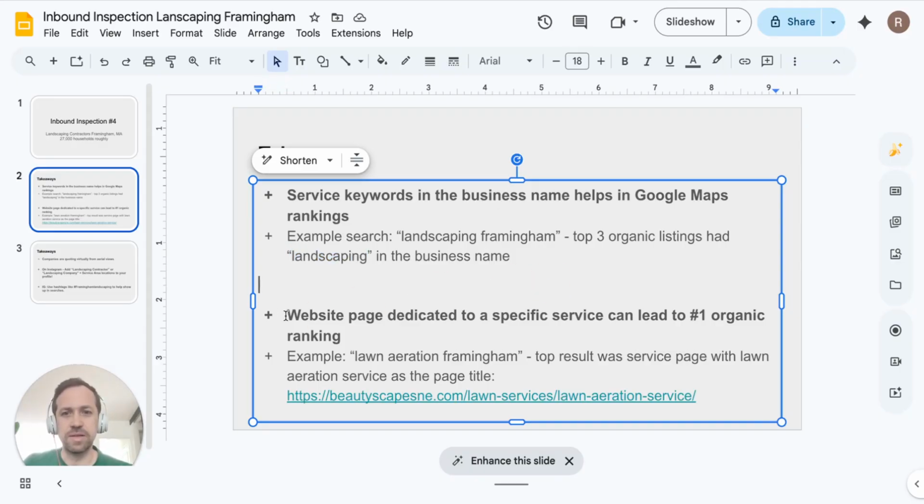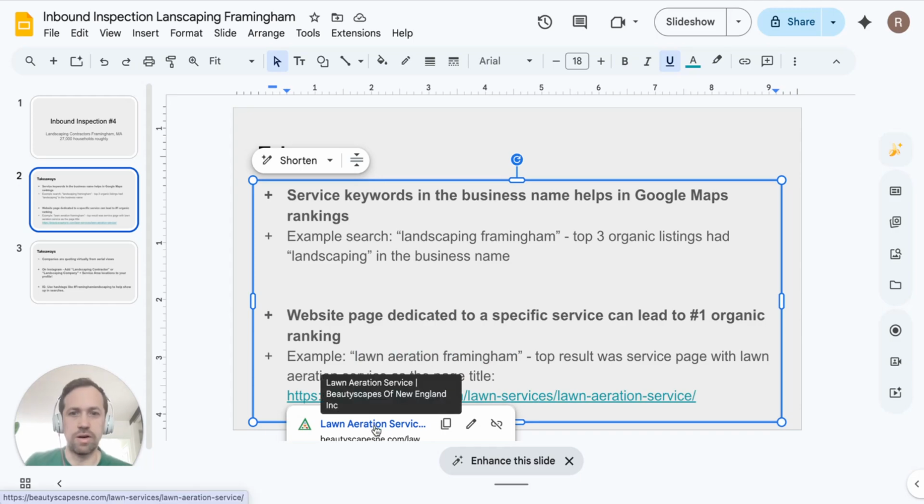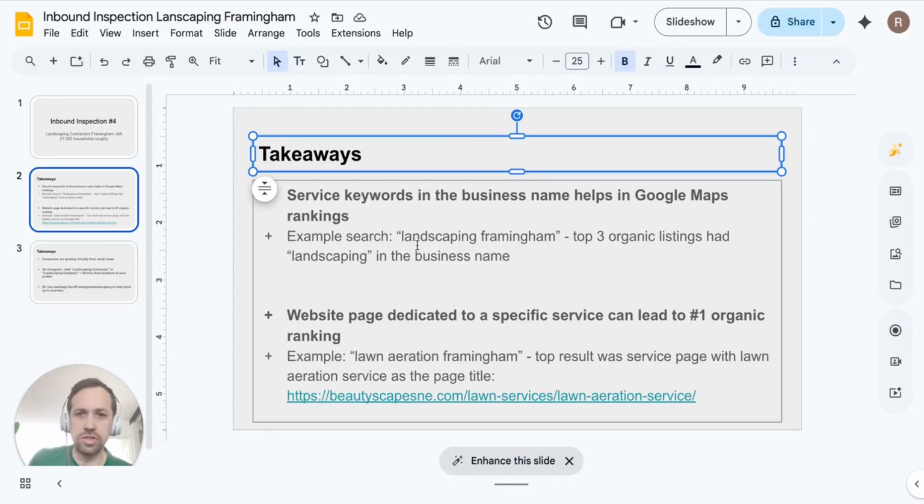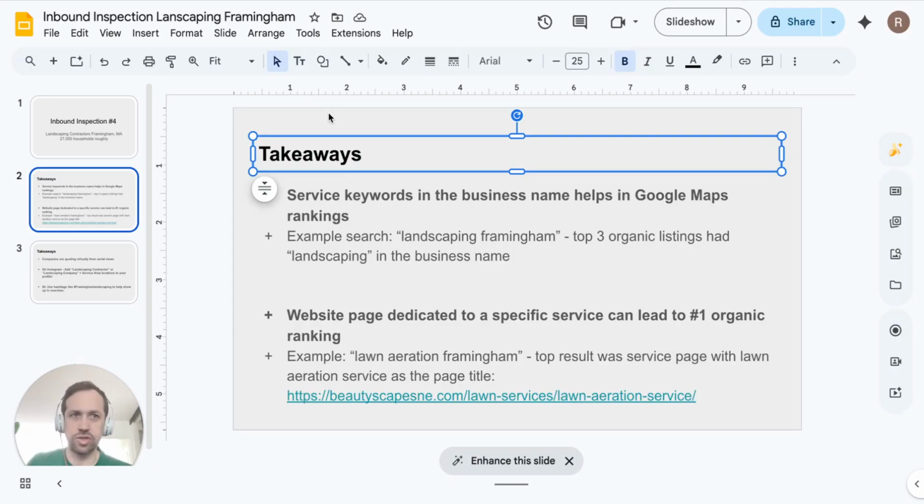And then the next thing would be a website page dedicated to a specific service can lead to a #1 organic ranking. Lawn aeration Framingham, the top result was this page, which we looked at. It was just a page built around lawn aeration. Very good. So have it in the name, have a specific website page. It's pulling from all this stuff. When we looked at Claude, it's not pulling from Instagram or social media or whatever. It said straight up we're pulling from Google first. So it's just following a lot of the parameters of SEO in a way.